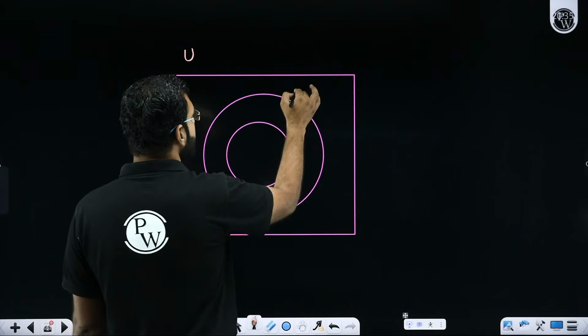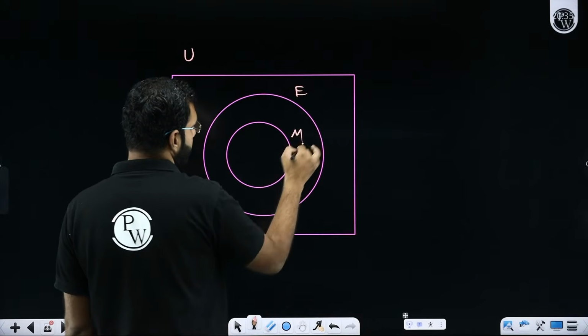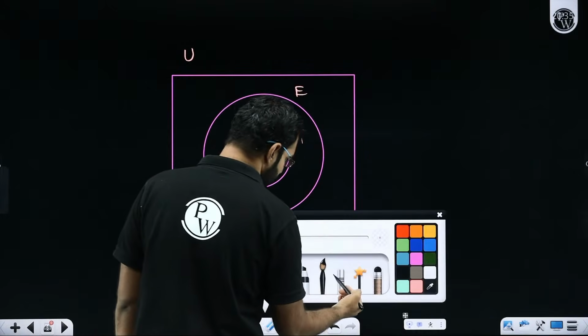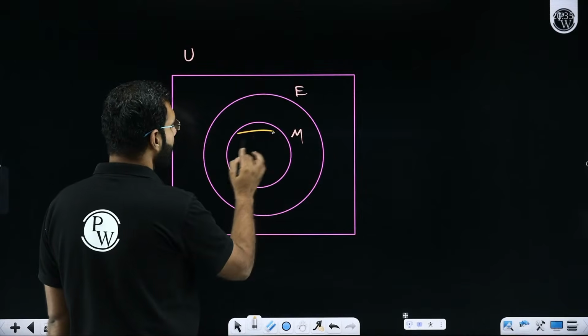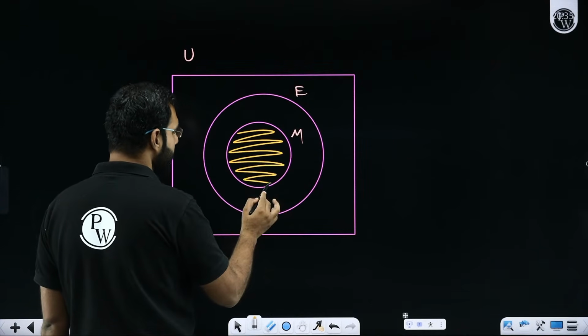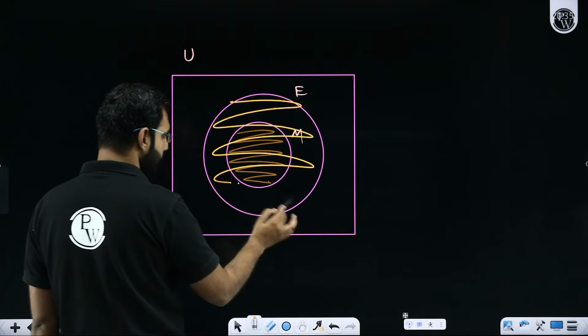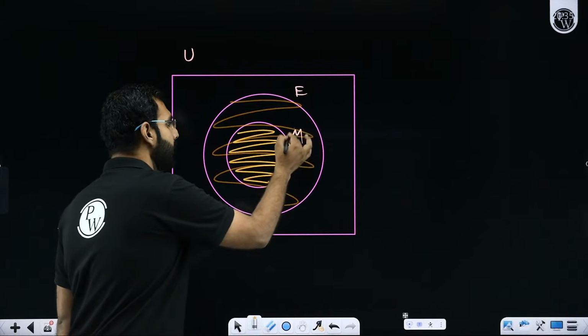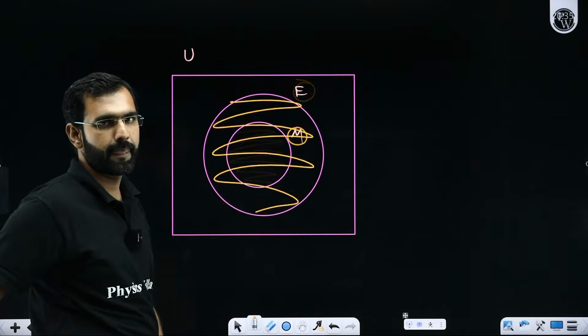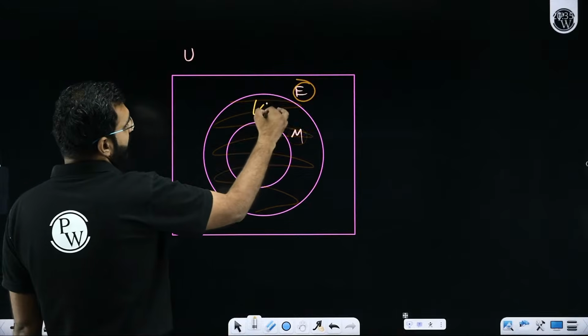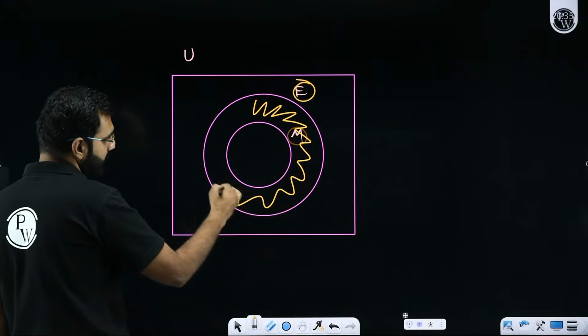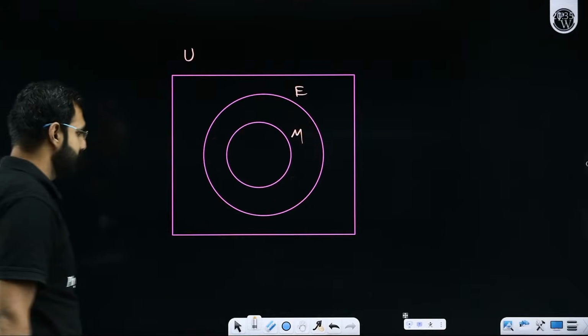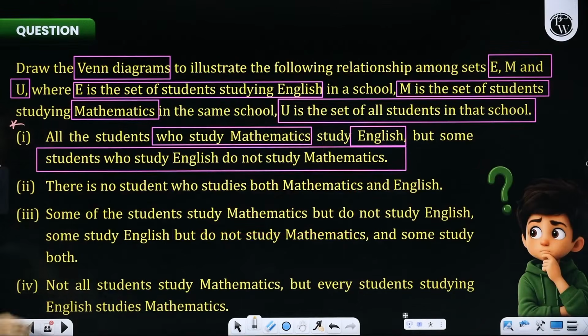I repeat, these are the people who like English, these are the people who like maths. Pay attention, everyone. Everybody who is in maths is in English, because anybody who is a part of maths is a part of English. But there are some elements in English who do not study maths. I hope that's exactly what they wanted you to do with the first statement.